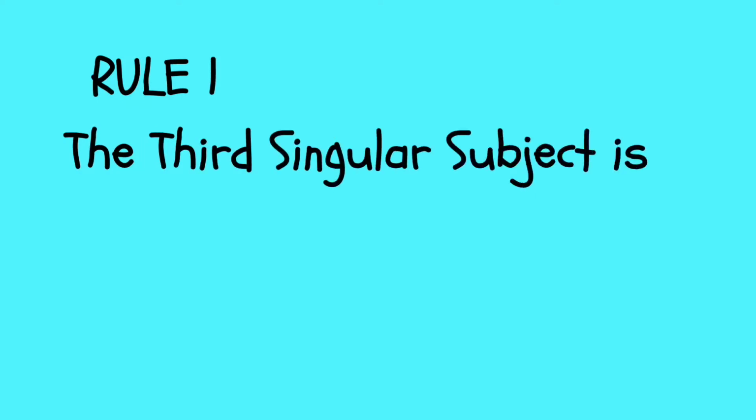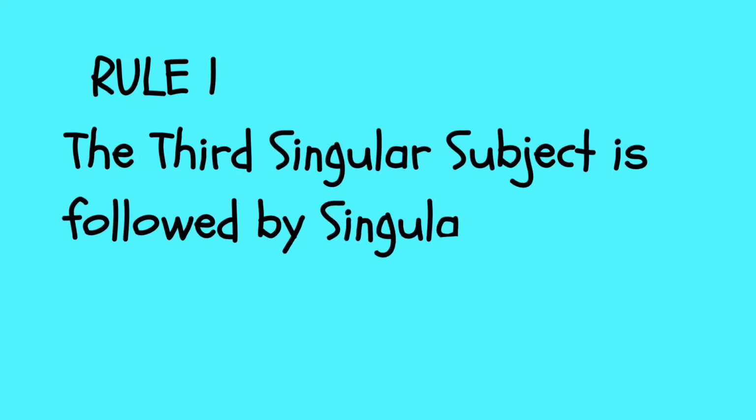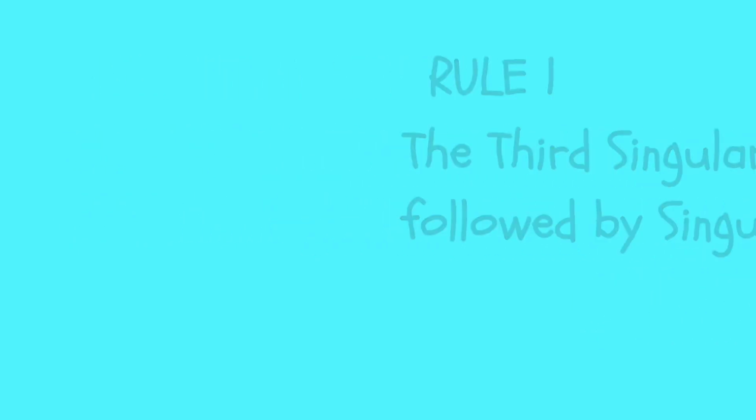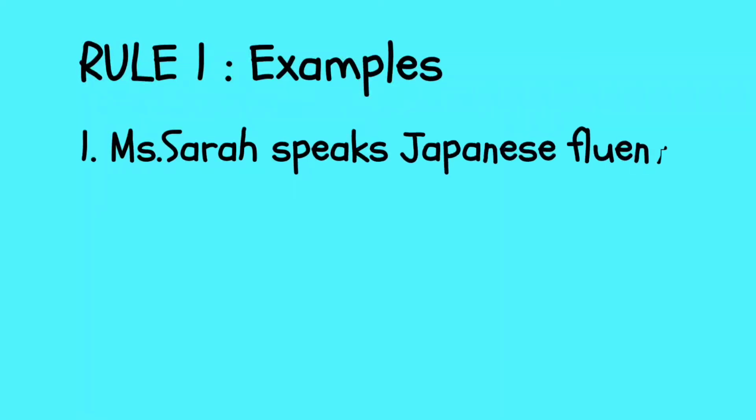And let's come to rule 1. In this video, I'm going to talk about rule 1 only, in order not to have a very long video and to avoid boredom, of course. Rule 1: the third singular subject is followed by a singular verb. Now let's see the examples of this rule. Rule number 1: the third singular subject needs a singular verb.